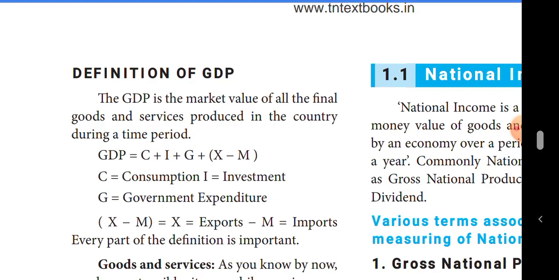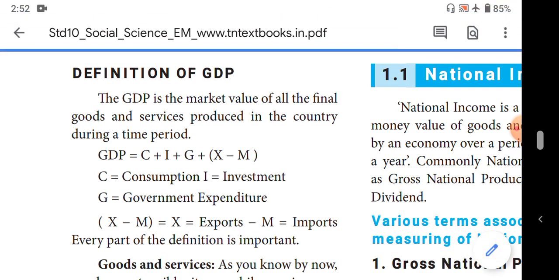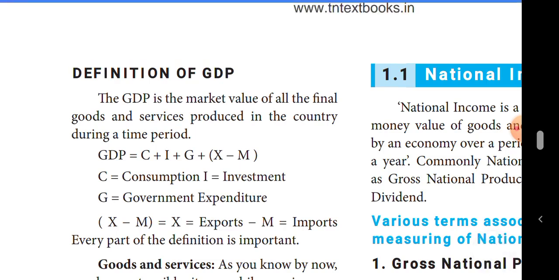That means the goods produced in a particular country in a particular period, and sold in the market, that particular market value is called GDP.